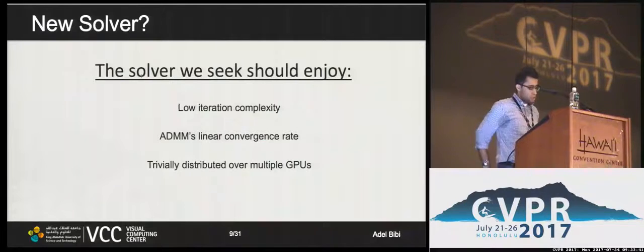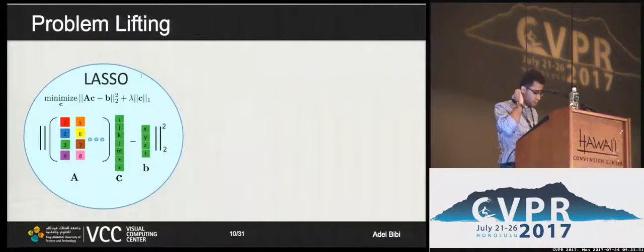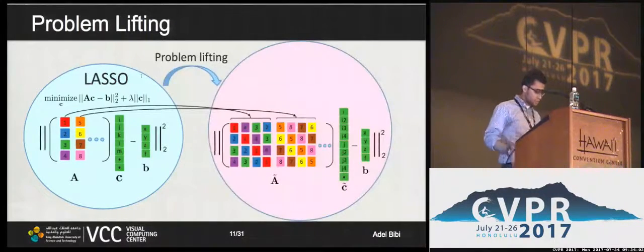So what we really want here is to have a solver that has a low iteration complexity, enjoys linear rates, and can be trivially parallelized over multiple GPUs. The question that we asked ourselves is, do we benefit from lifting the problem to a higher dimension and equip that new dimension with some structure that can eventually help us solve the problem? Well, that's exactly what we've done.